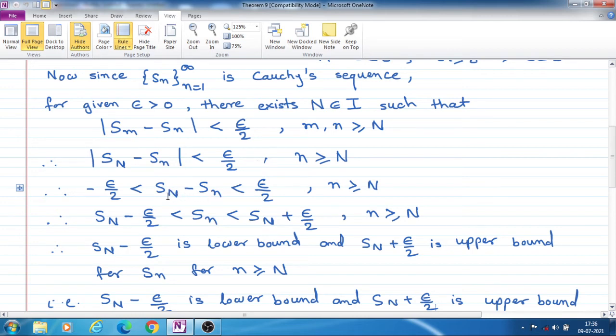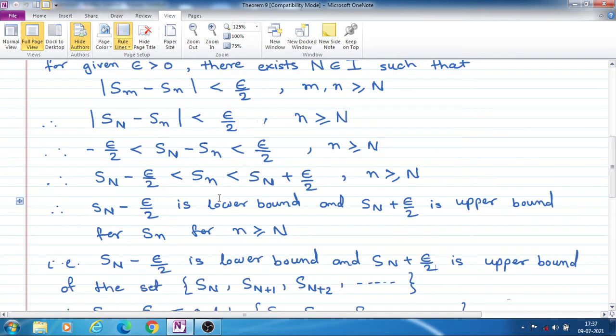this S_N, if we transfer here, then this S_N and this minus epsilon by 2 comes here and becomes plus. So this small S_n is less than S capital N plus epsilon by 2. From this inequality we can write this. So from this we get that S_n is greater than S_N minus epsilon by 2 and less than S_N plus epsilon by 2, where this small n starts from capital N.